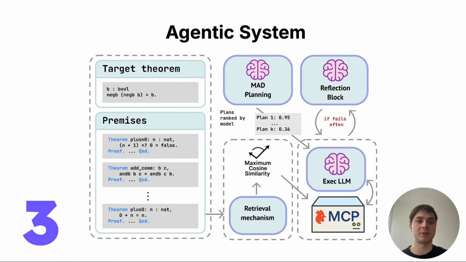In addition to it, we develop a multi-agentic system tailored to Rocq generation. Given a target theorem and a set of premises extracted from the same file or project, we process them by our trained encoder model. Afterwards, the k most relevant are chosen according to the cosine similarity between embeddings. Accompanied by the plan produced throughout a multi-agentic debate, they are passed to the executor component. The executor continuously explores the Rocq proof environment and composes the proof. A reflection component is activated when the executor is stuck to enforce context exploration and retrieval.